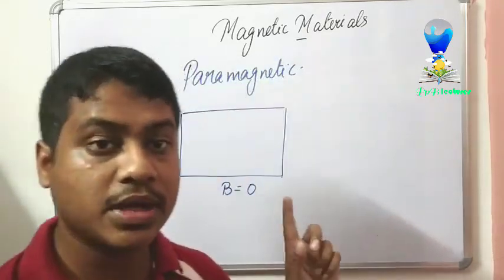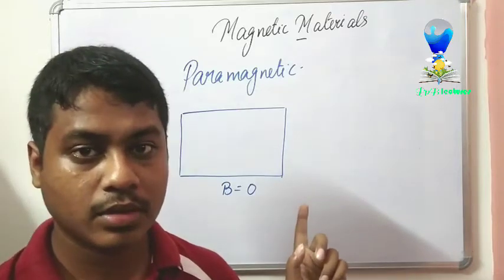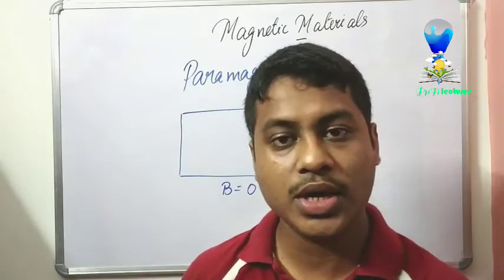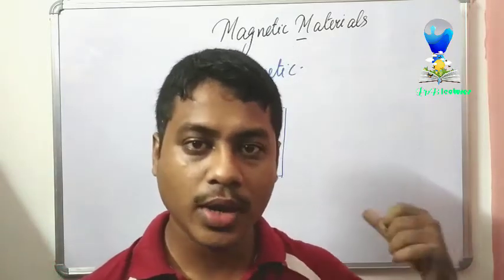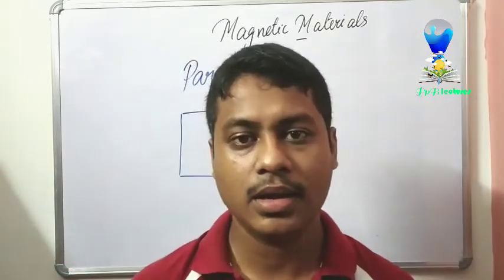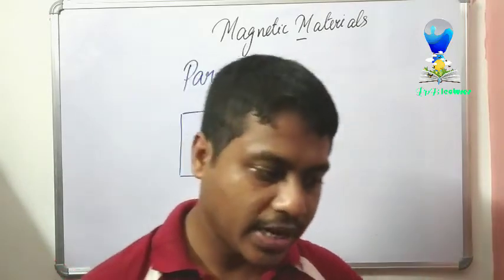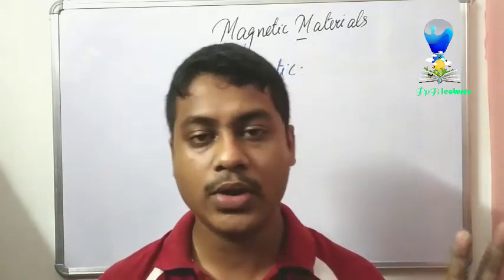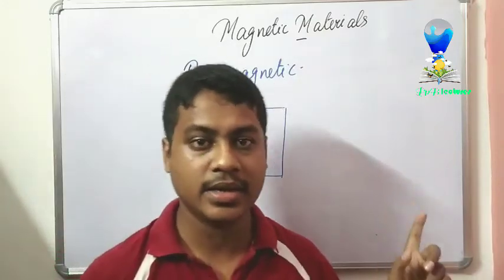It is a temperature dependent material. If you decrease the temperature while doing this experiment, its magnetic property gets reduced. So we have to take care while magnetizing this material.